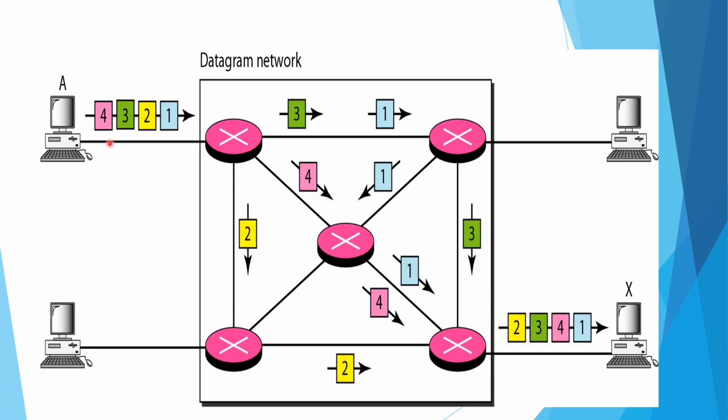Clearly we can observe that the packets sent by the station A are in the order 1, 2, 3, 4, but at the destination they are received out of order. So that is 1, 4, 3 and 2.